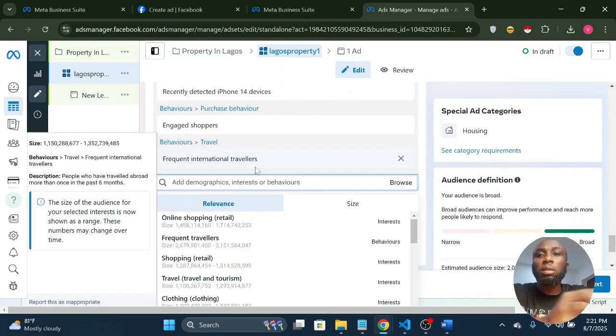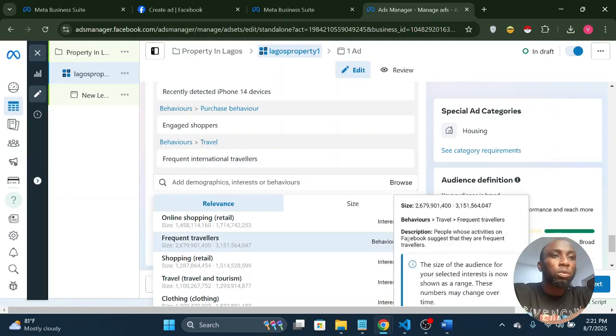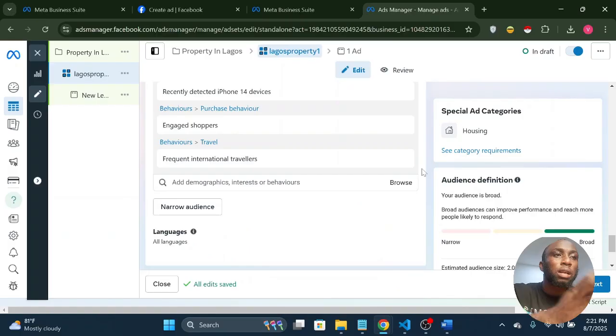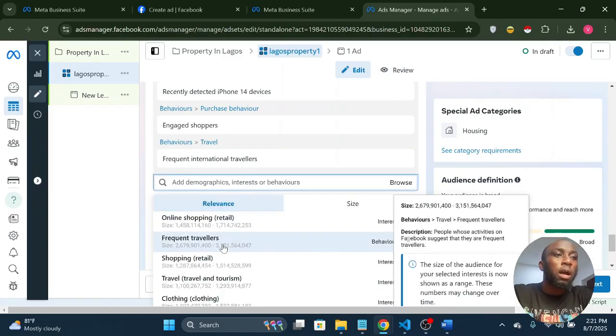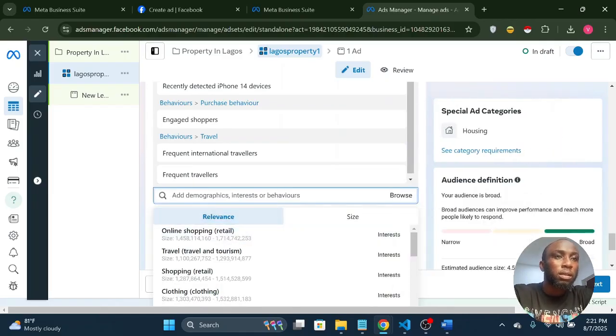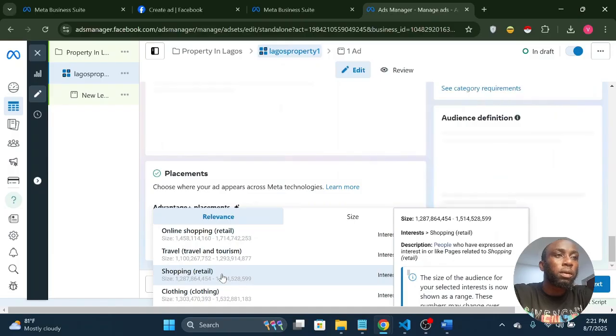Just sit down and draft out all the interests and the behaviors, things you believe are in tandem with the market you are trying to convert for. Once you've done all of those things, there are a lot, but these are some of it. You can also narrow your audience if you want. For example, you can say people who are frequent travelers, right? And then they should also be online shoppers.